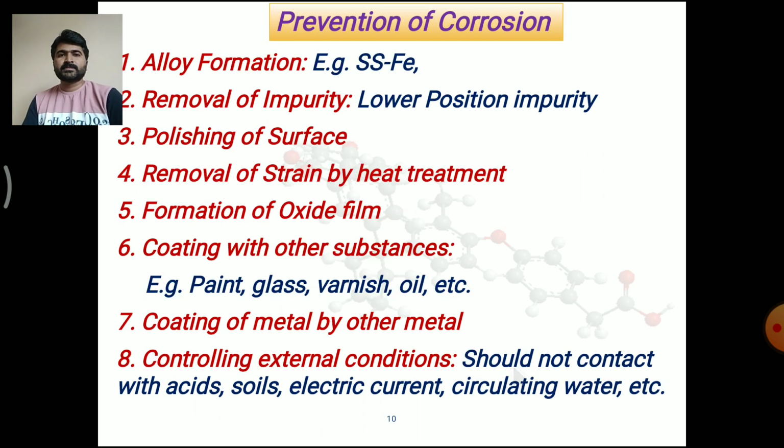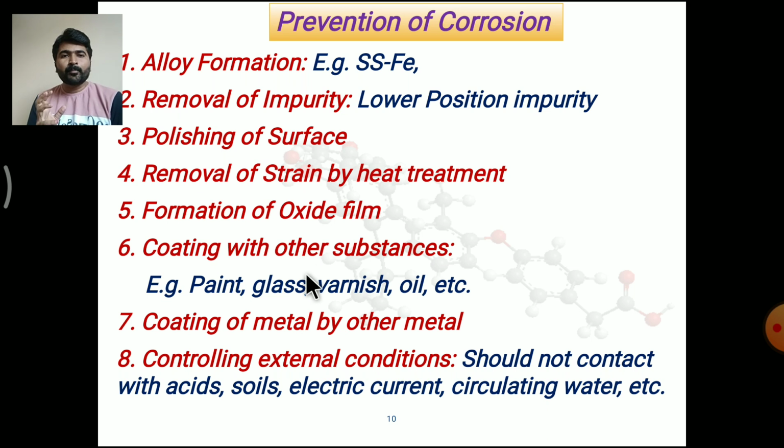And the last topic is prevention of corrosion. We can form alloys of many metals, which can prevent corrosion. Then removal of impurities from the metal, specifically impurities lower in the electrochemical series. Then polishing of the surface of the metal, then removal of strain by giving some heat treatment to the metal, then formation of an oxide film on the surface of the metal.